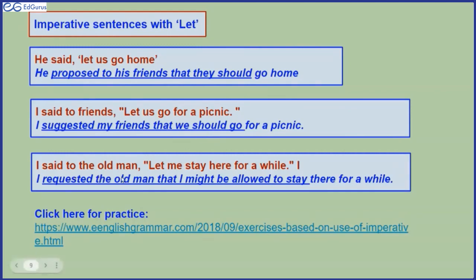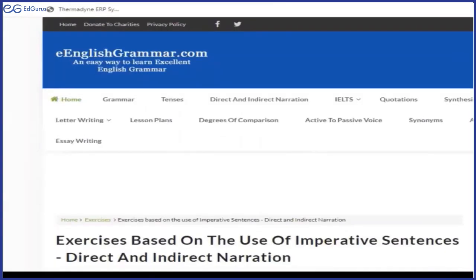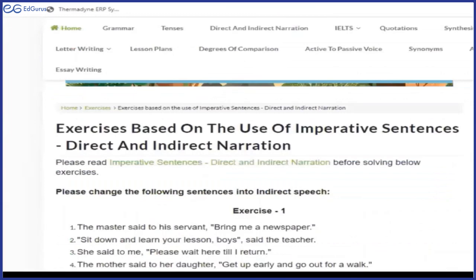Okay. I said to the old man, let me stay here for a while. I requested the old man that I might be allowed to stay there for a while. Because here it is, let me stay here. Or it can be, I requested the old man that I should be allowed to stay there for a while. Is that clear? Yes, ma'am. Yes. Any doubt about it? No. This is based on imperative sentences.